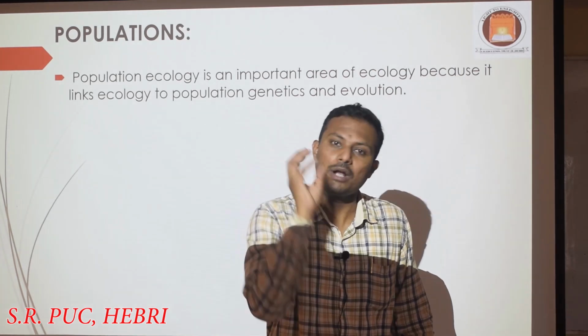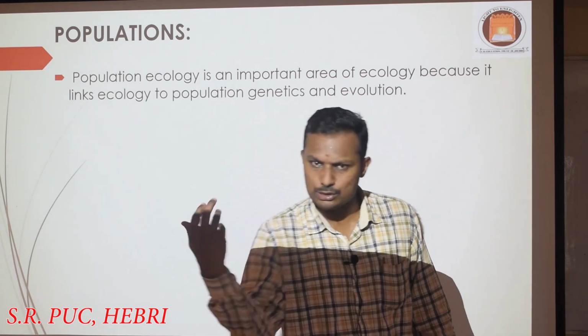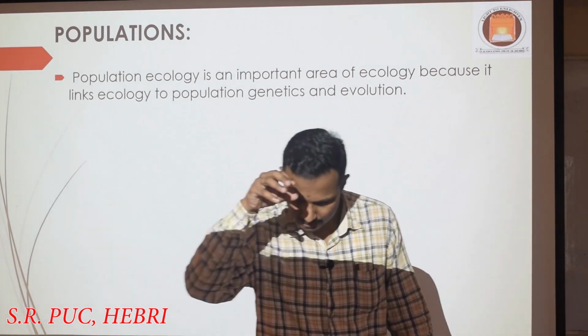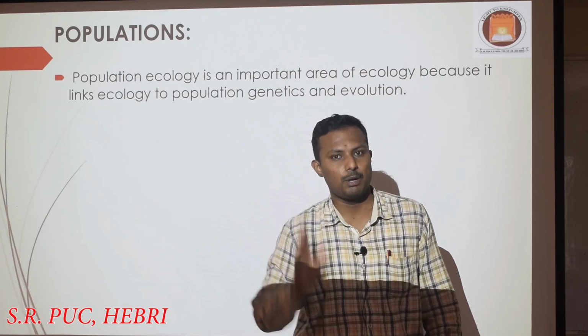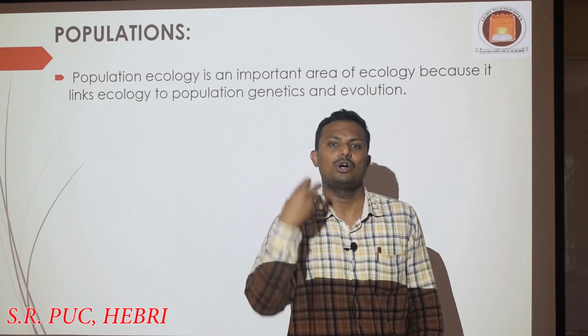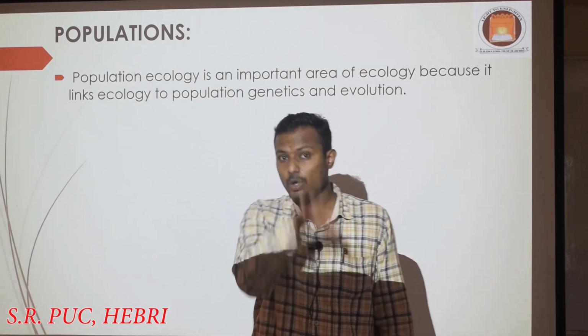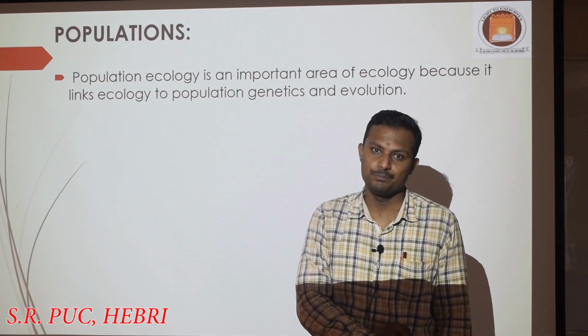So if one organism changes according to the environmental condition, the same change is also applicable to other individuals of the population, right? So whenever you are talking about variations or evolution, you are talking with respect to population, not with respect to the individual, right?